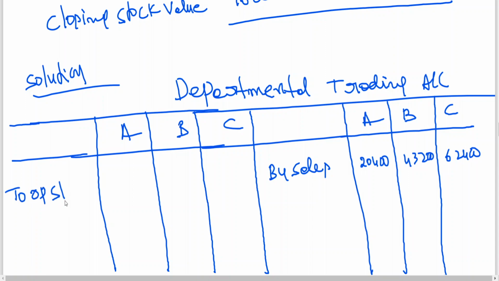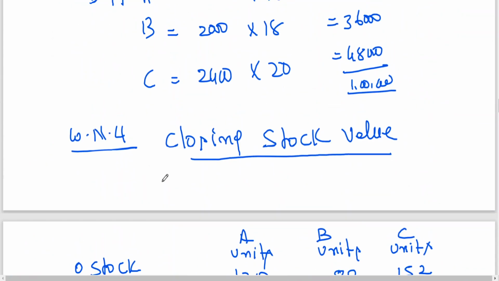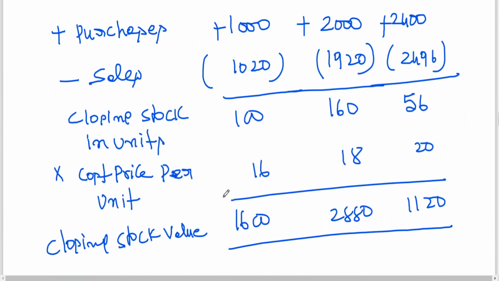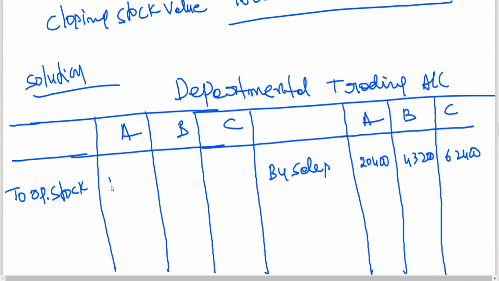We already got the value in working notes number 2: 1920, 1440, 3040. Go for purchases.